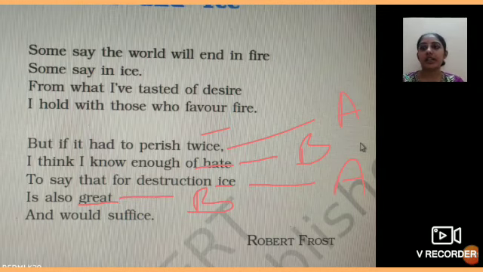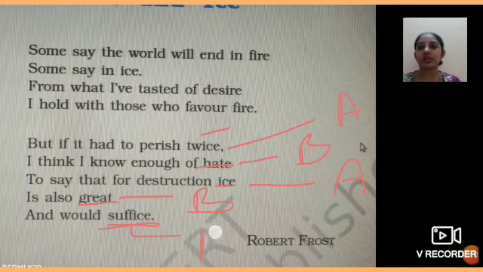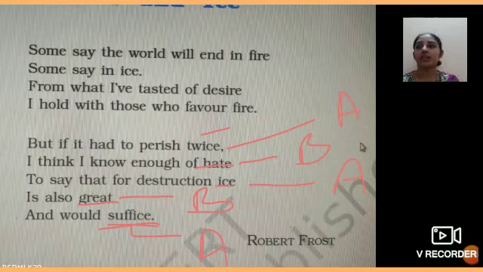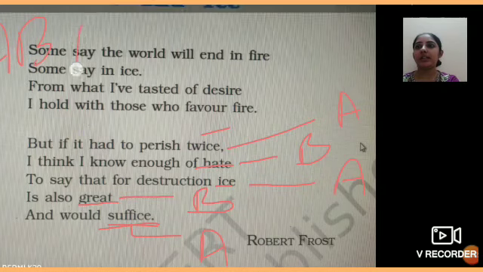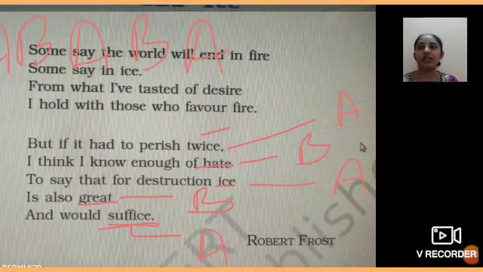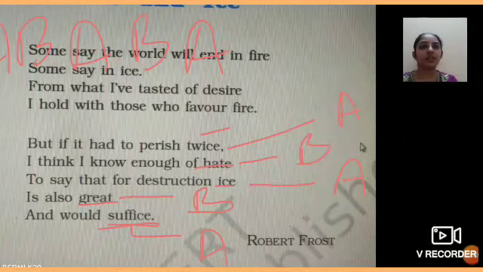And last line, and would suffice. So suffice is rhyming with the first line, that is twice. Twice, ice, suffice. तो इसको भी we will give the name A. So अब हमारा rhyming pattern क्या हो गया? A, B, A, B, A. So the rhyming pattern of this stanza is A, B, A, B, A. This will be the answer. आपको simply ये pattern answer में लिख देना है.